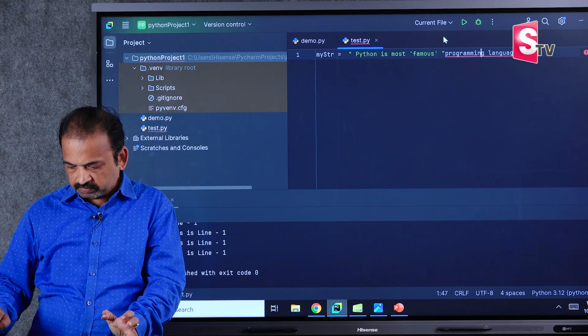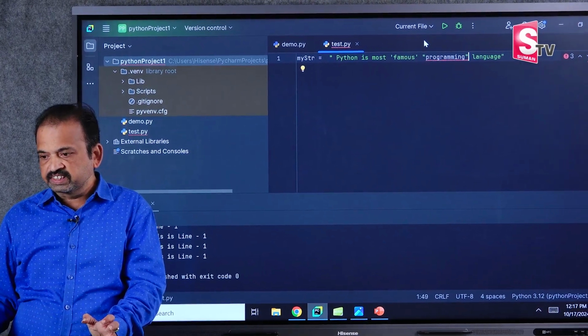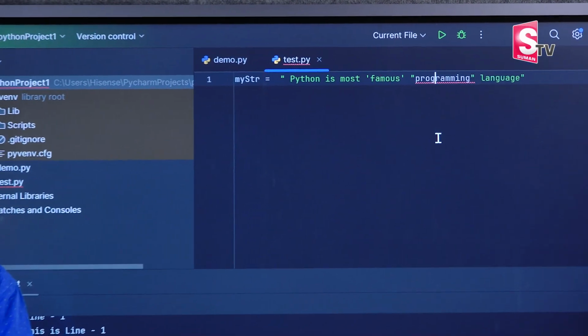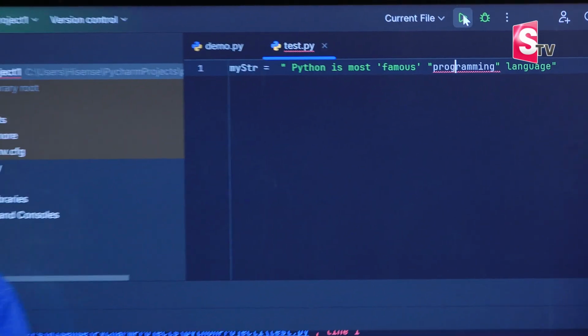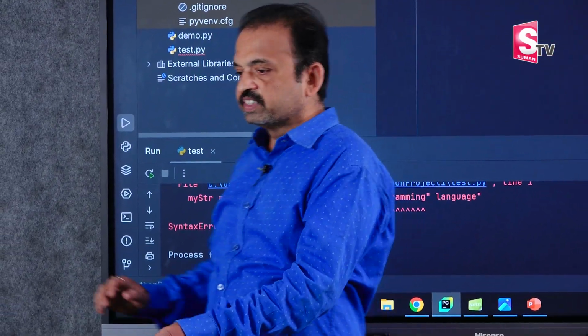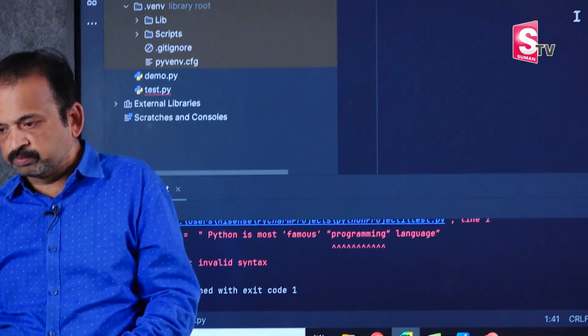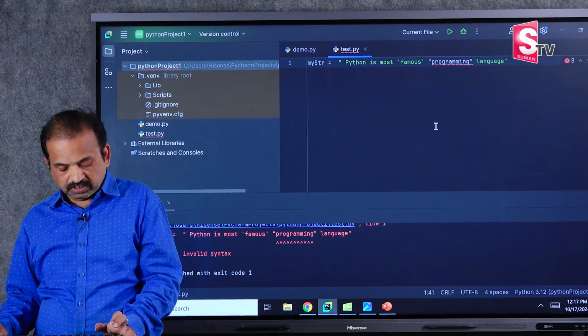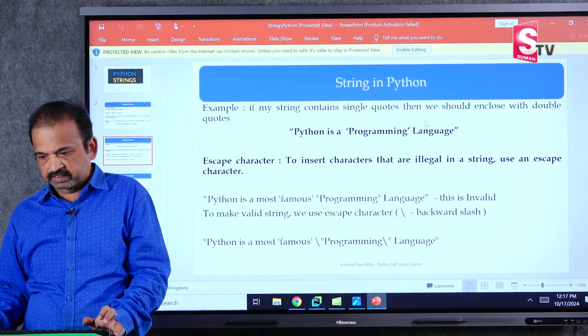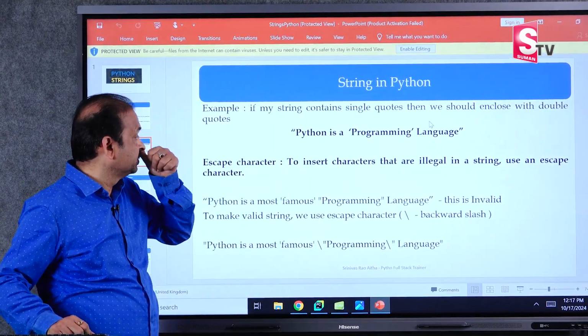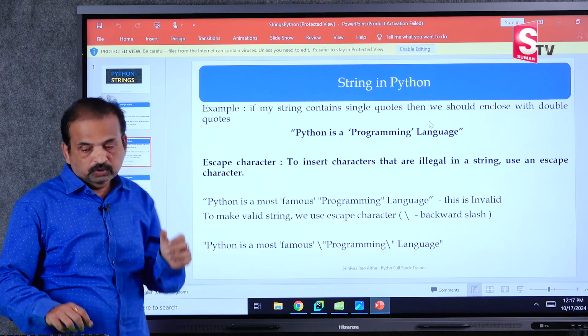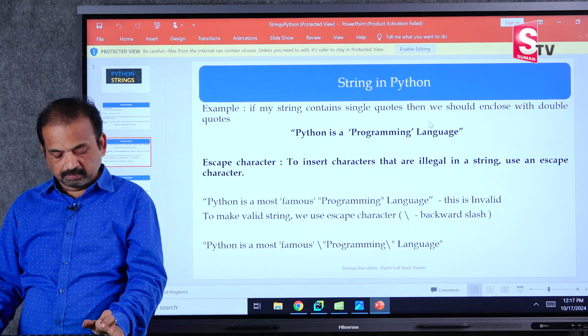Now this is invalid. When you run this program, you will get an error. So we got the error here. For this problem, there is one solution. We should use escape characters, to insert characters that are illegal in a string. The escape character is backward slash.